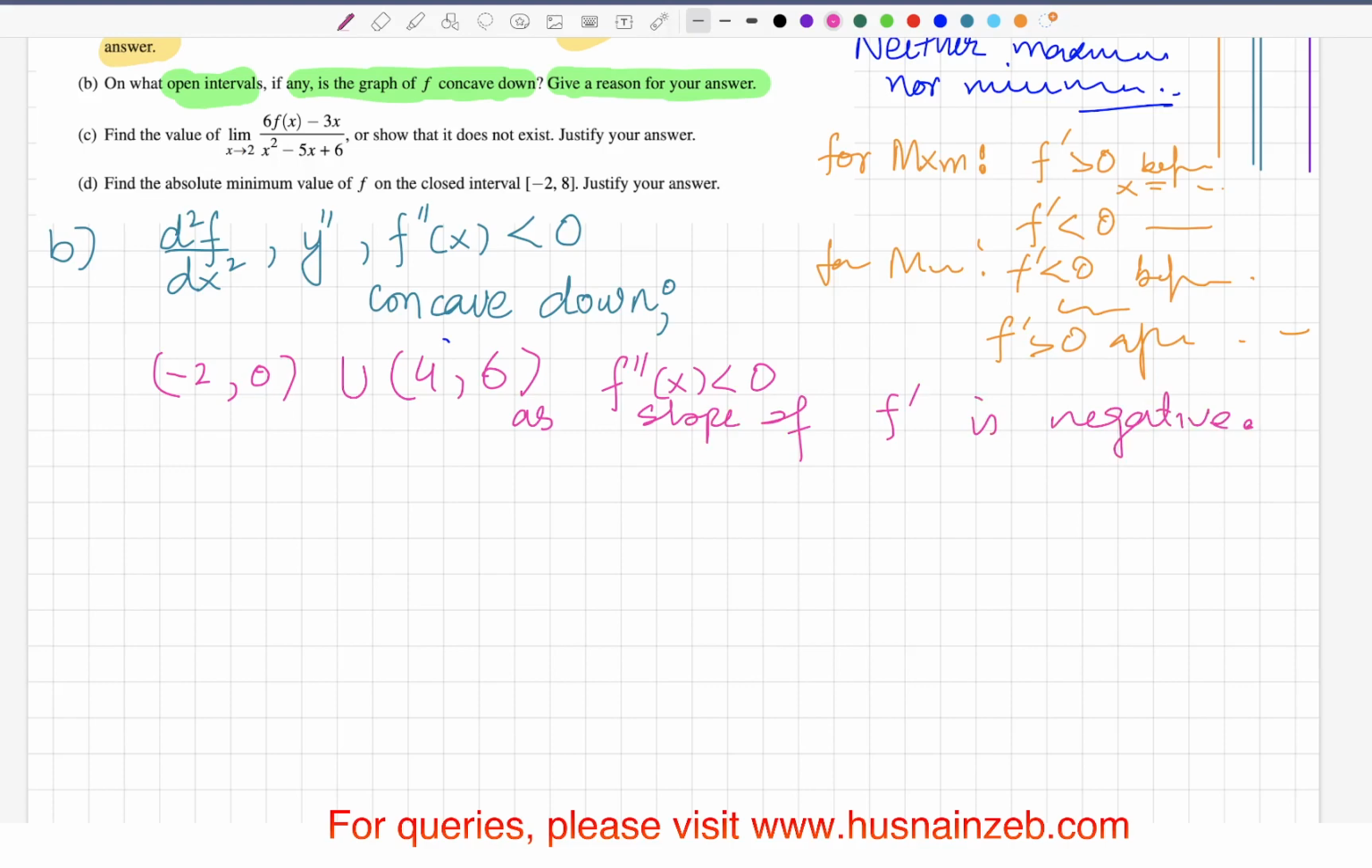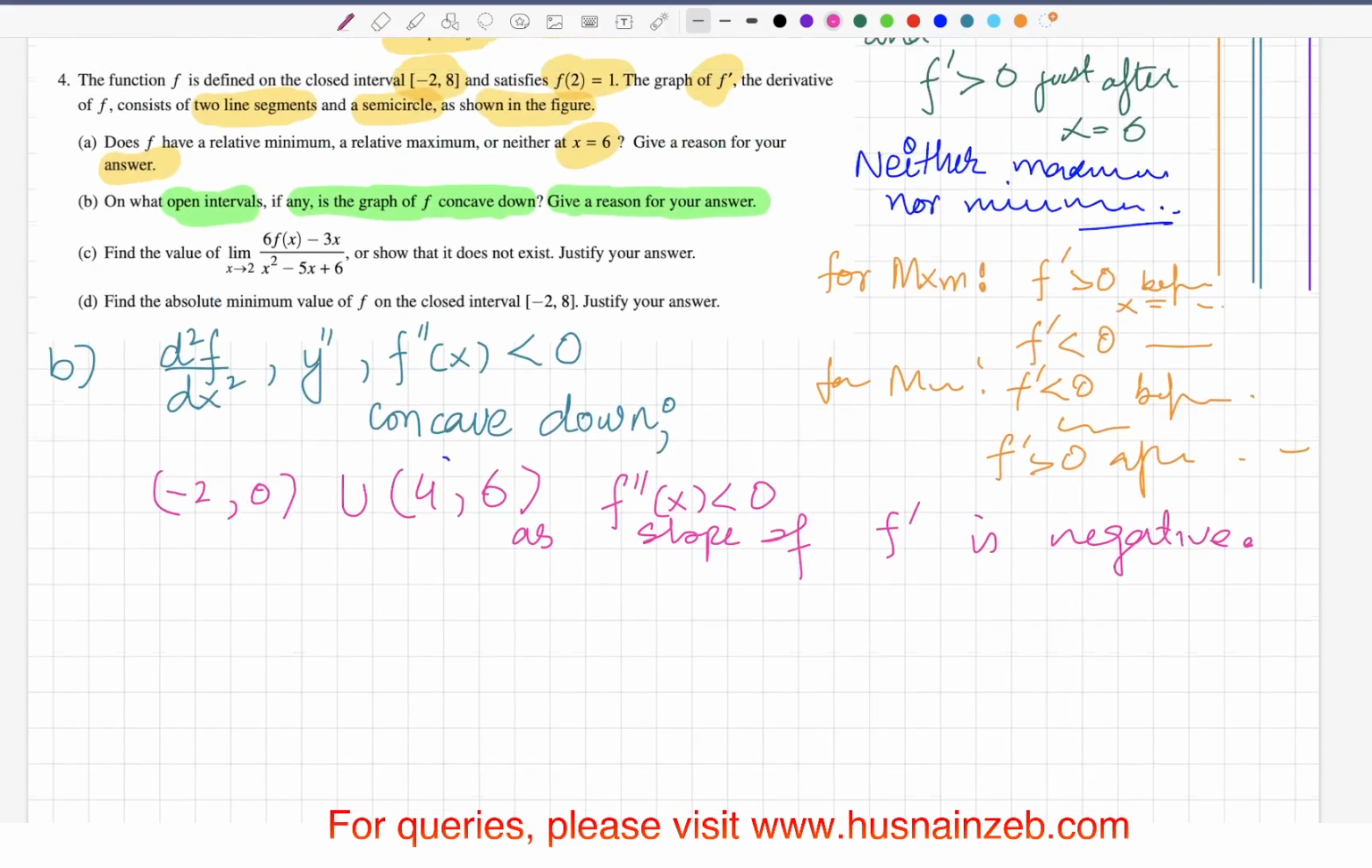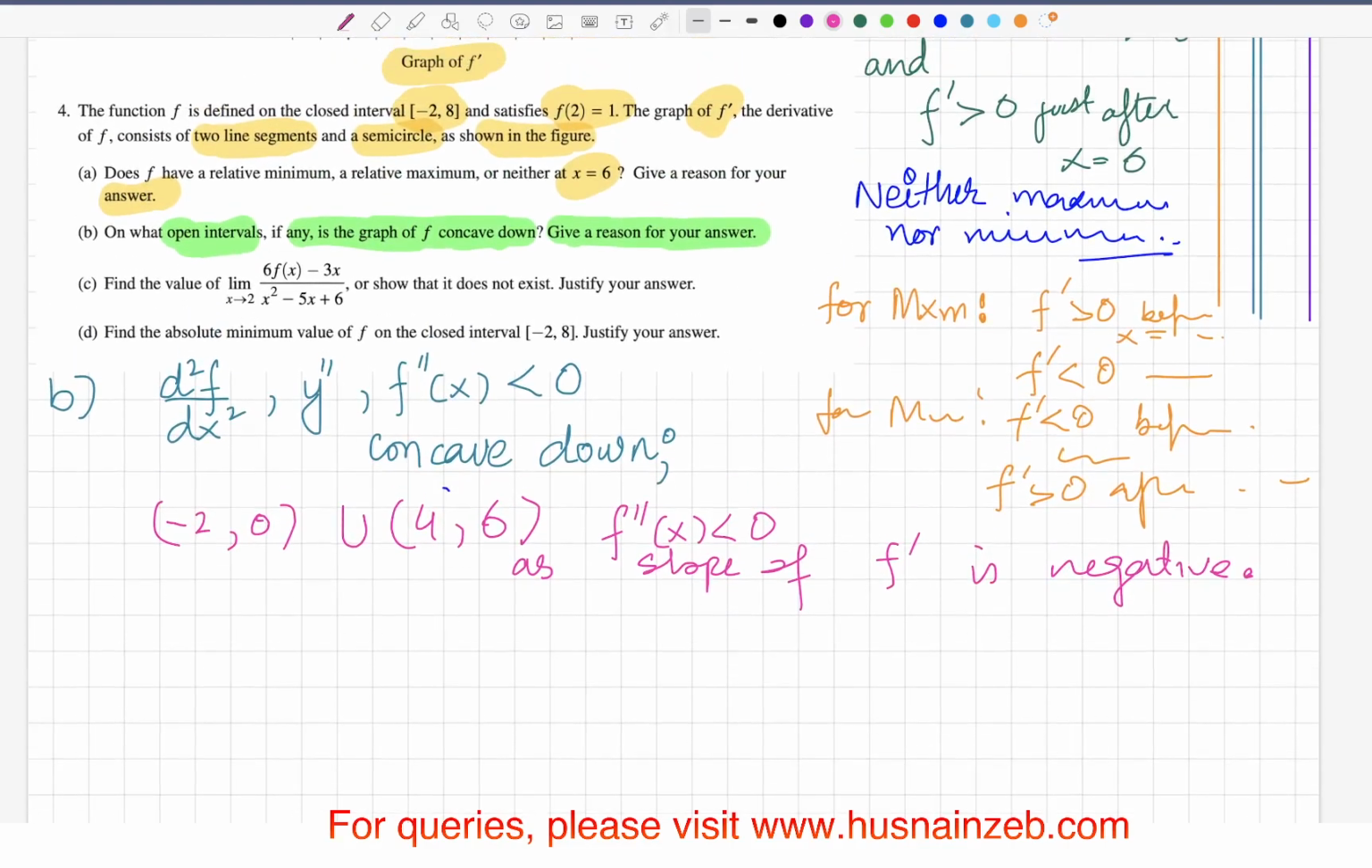Okay, that's the answer. Now, part C. In part C, we have to find the value of this or show that it does not exist. Justify your answer. Okay, let's try to answer this part now.